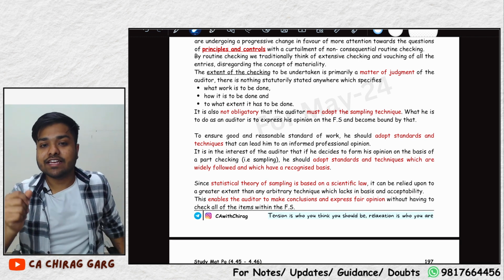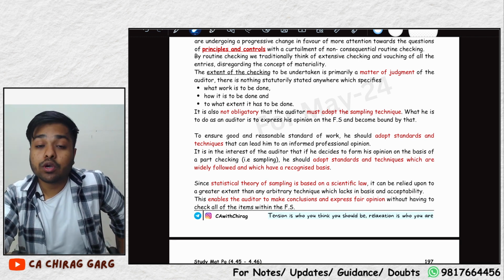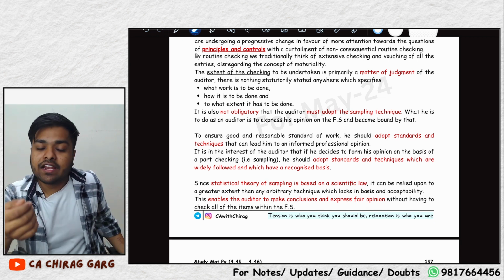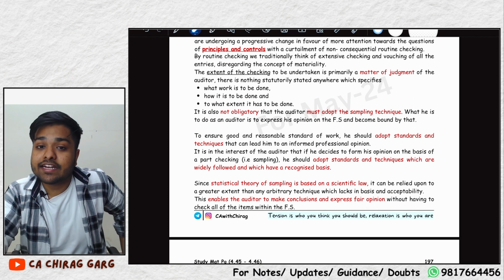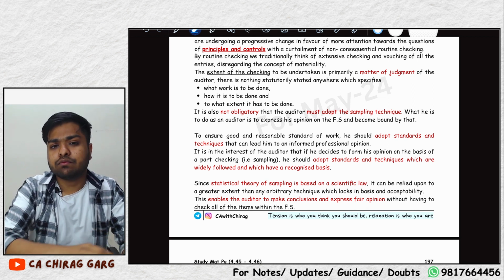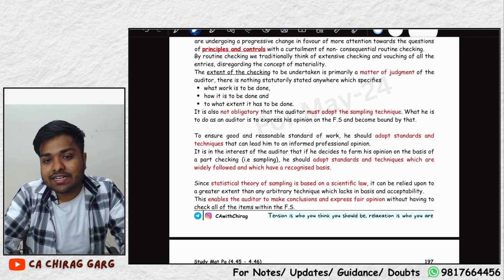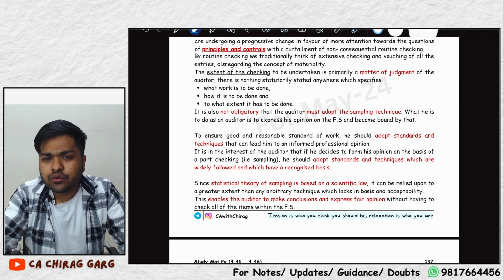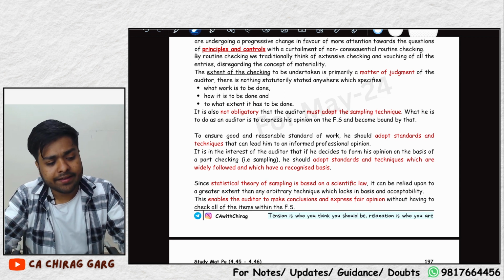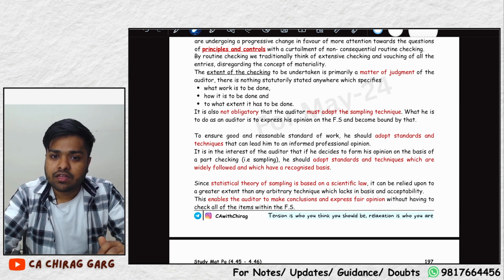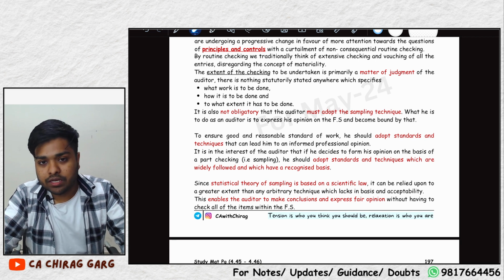So he started collecting money, he bought India's first IPO, collected money from people, and then the scale of the organization started increasing from one city to another city. Before that, there were little organizations, little shops which had few transactions, and the number of transactions was so low that even 100% checking the auditor could do, and in an economical manner.